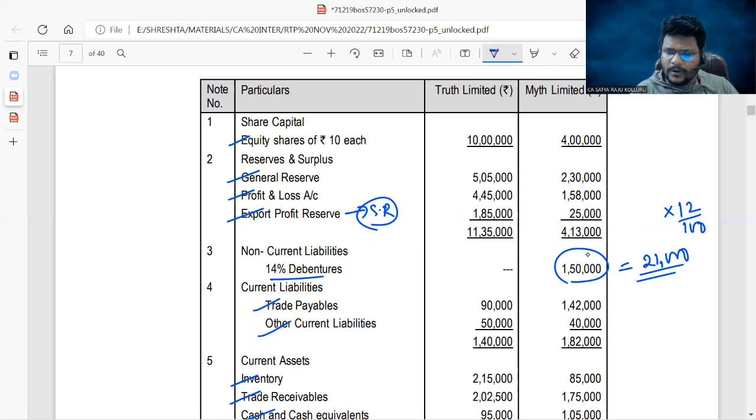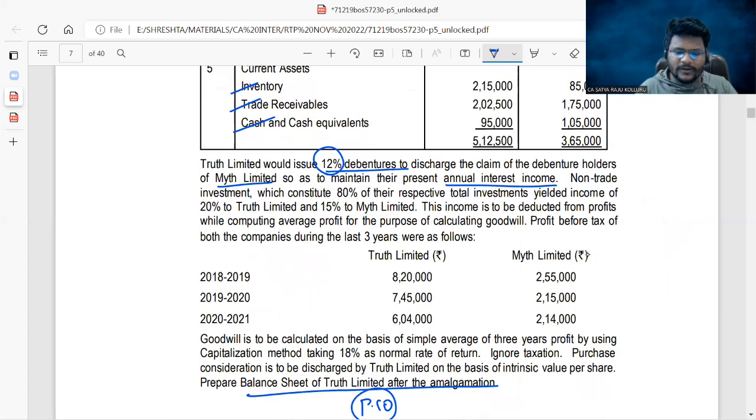Or you can simply put x as the amount of debentures. X into 12% equal to 21,000. Therefore, x is equal to 21,000 divided by 12%. So 1,75,000 worth of debentures need to be issued. To discharge the existing debentures of the selling company, the purchasing company is going to issue 1,75,000 worth of debentures.